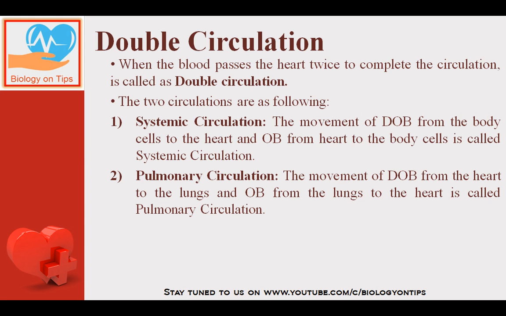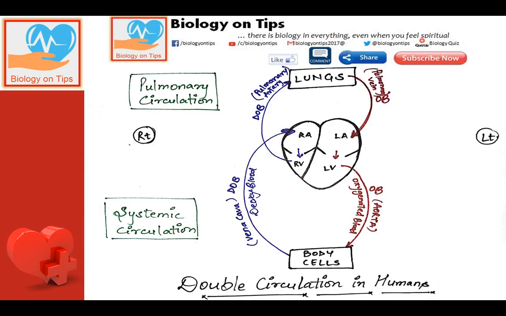Now again a very important question, what is double circulation? In humans, the blood passes through the heart twice to complete one cycle, to complete one circulation. That process is called double circulation. So this double circulation consists of two main parts. One is the systemic circulation and second is the pulmonary circulation. For this, first of all, we will see the diagram.